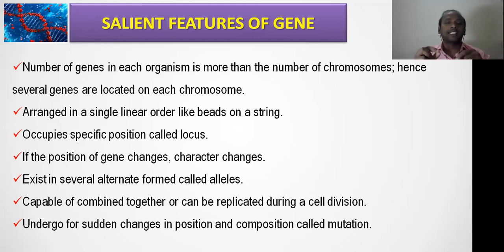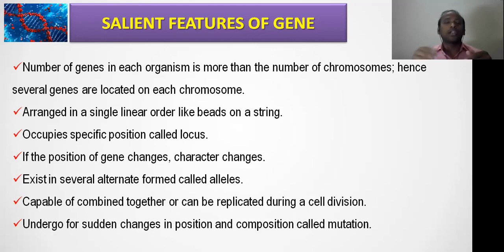So these are capable of combining together or being replicated during cell division. Obviously, during cell division, the chromosomes are replicating, which is nothing but the DNA replicating, that is nothing but the genes replicating. Clear? It's a very simple point. It seems to be a simple point, but it has a lot of meaning, right?